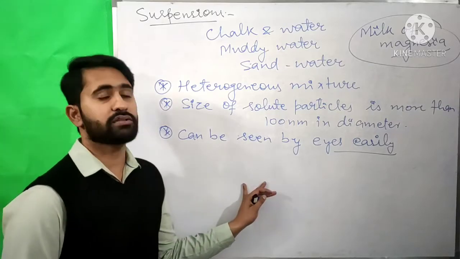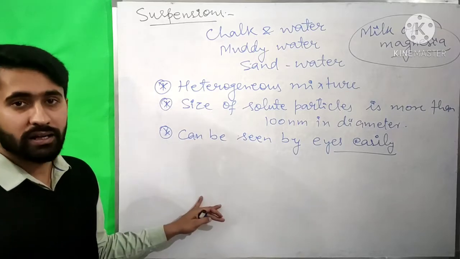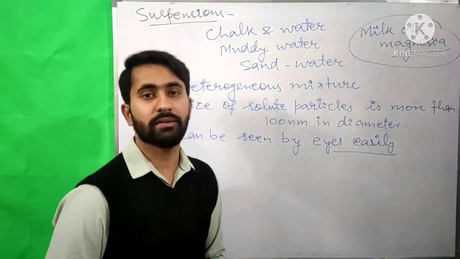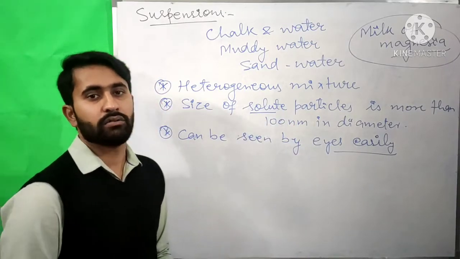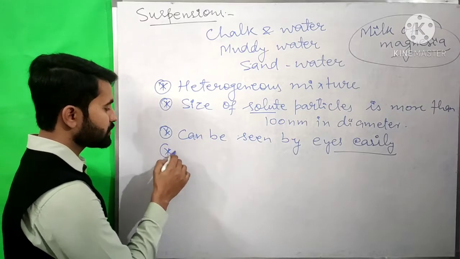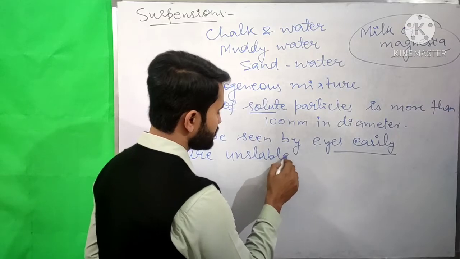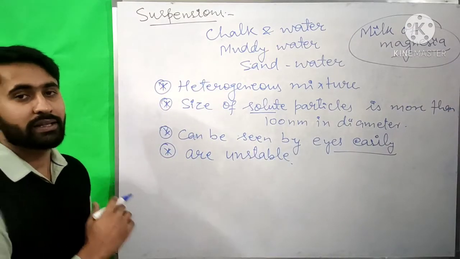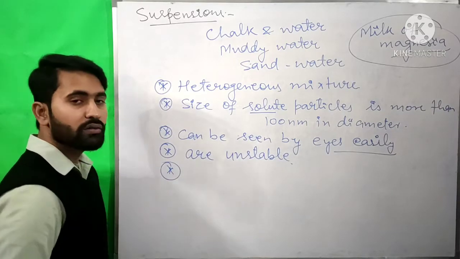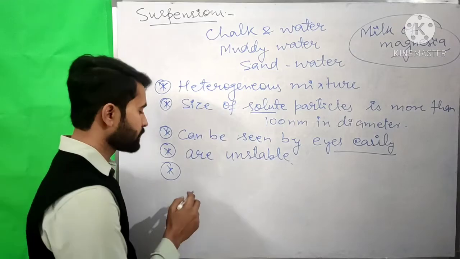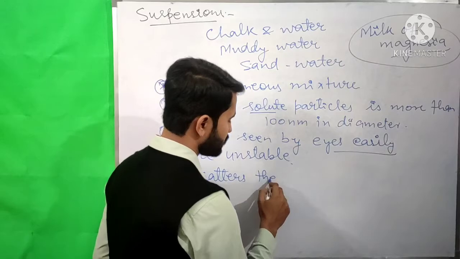Now since the size of the solute particles is large, the suspensions are unstable, which means if we keep them for a long time, the solute particles will settle down. They get separated, and the suspensions scatter the beam of light that passes through them.